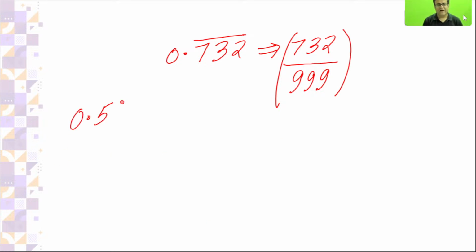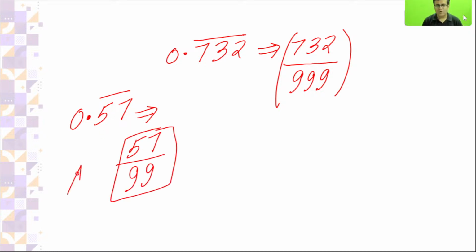If I give you 0.57 with bar over 57, what will you get? Tell me fast, everyone. 57 is there. How many digits are repeating? 2 digits. So 57 by 99. This is the right answer.